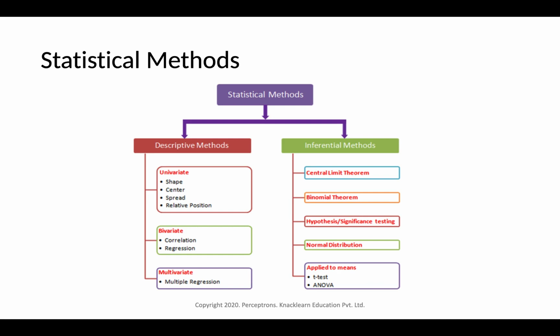Within univariate data, that is what we can study. If the data is bivariate, we can study the correlation: we have two variables, and we can understand how the two variables are correlated. We can also do regression on top of that.